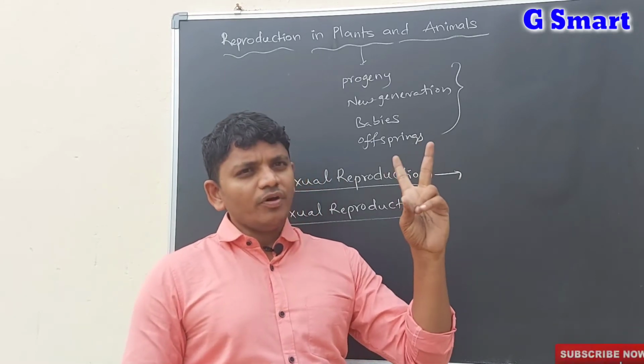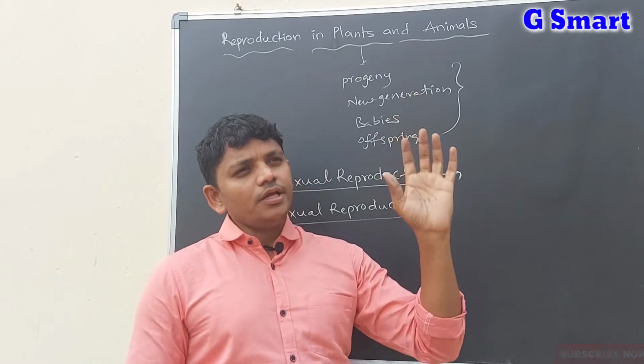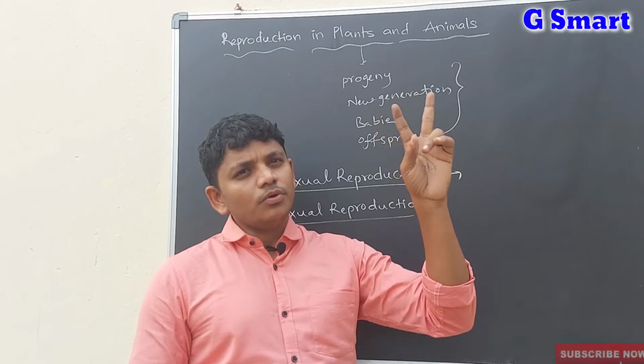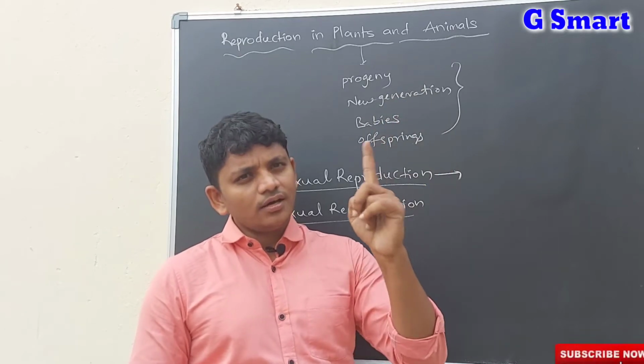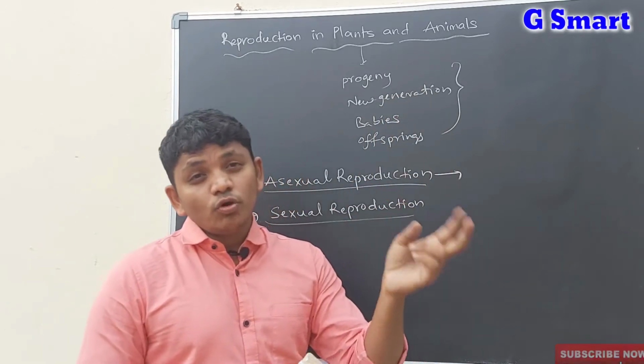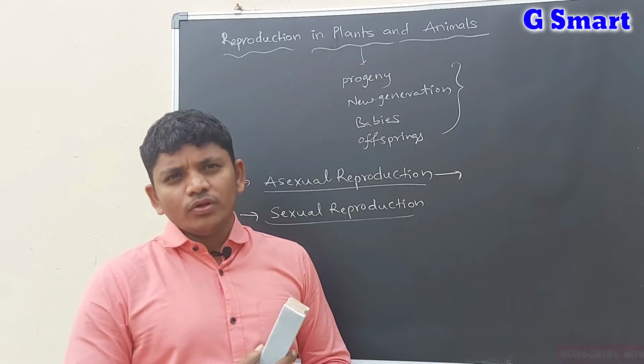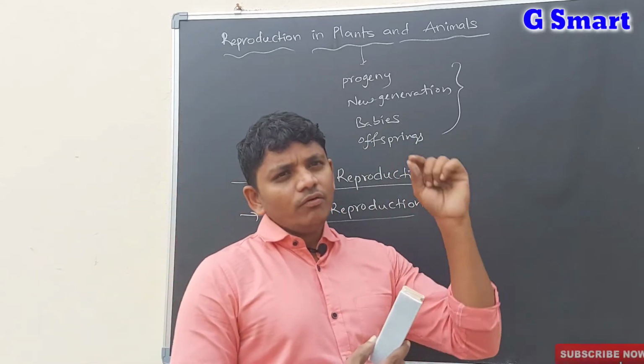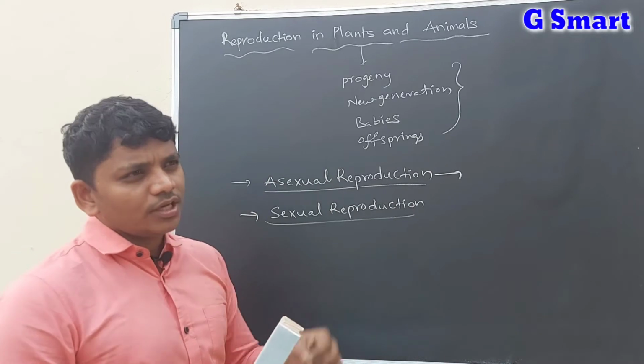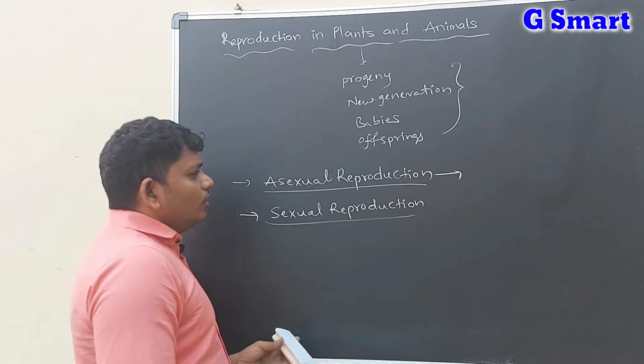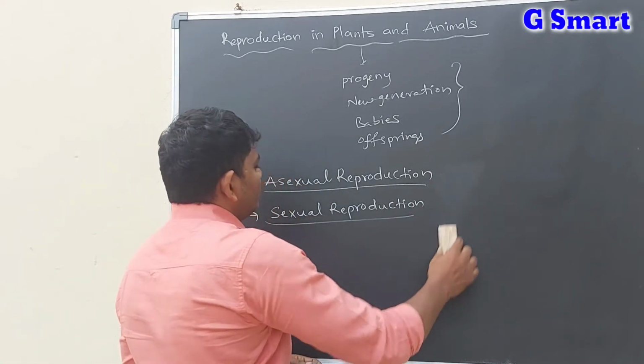So in this type of asexual reproduction, there are not two organisms involved, a single organism is involved, and there is no participation of gametes too. A single organism can give new characters or new babies or new offsprings. Let us discuss what are the types of asexual reproduction.